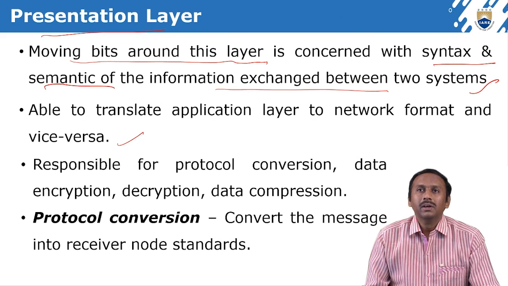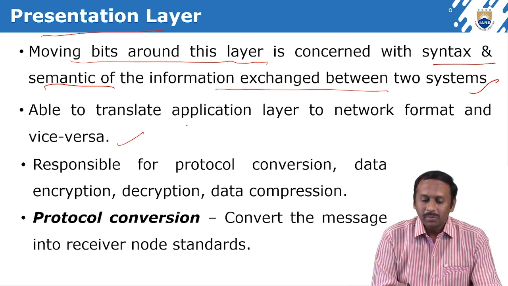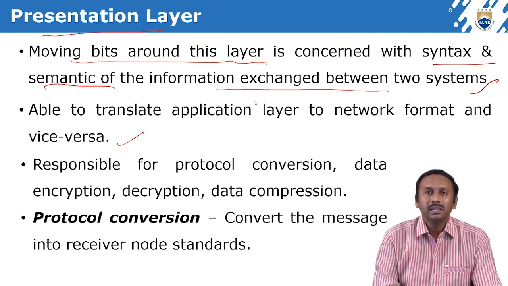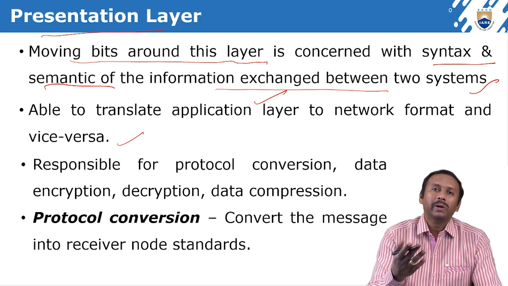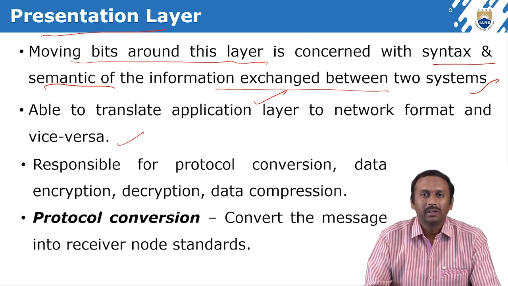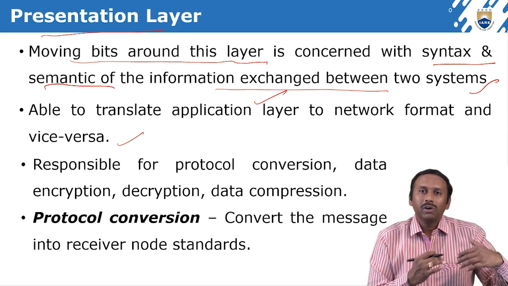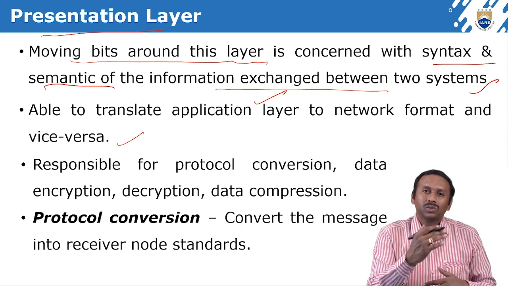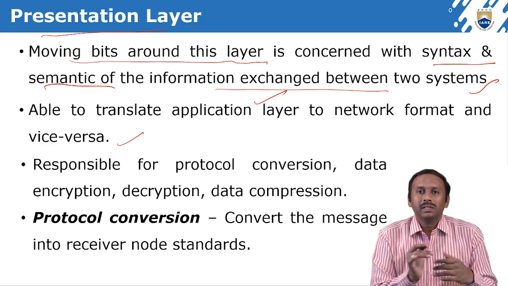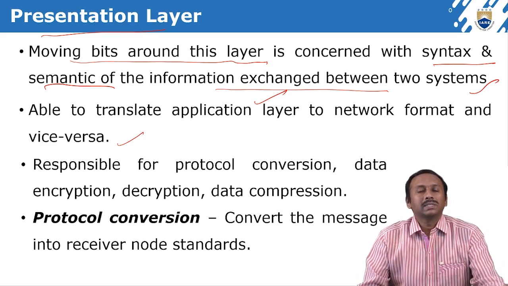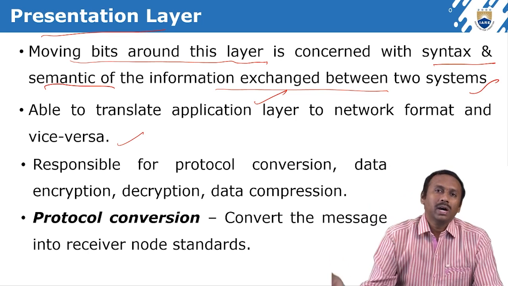That is the important part. The presentation layer is able to translate application layer format to network format and network format to application layer format. The layers we have discussed so far simply transfer the data from one layer to another.